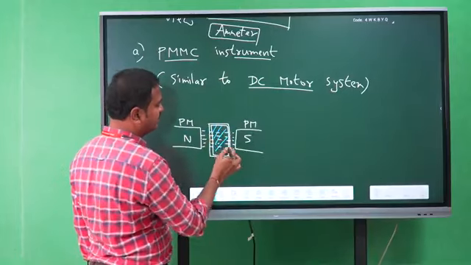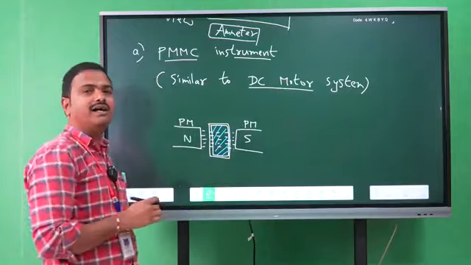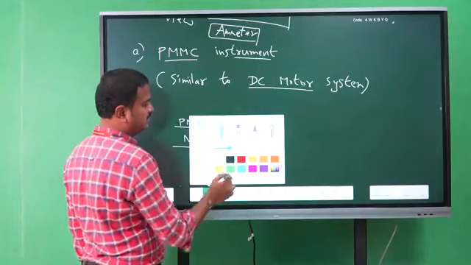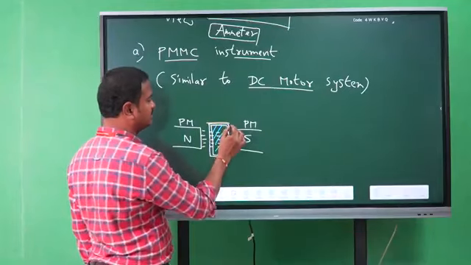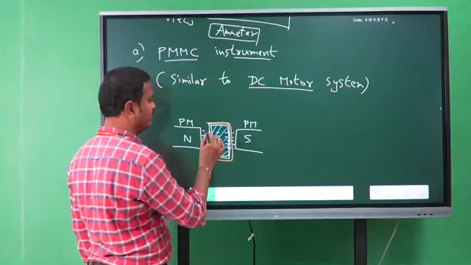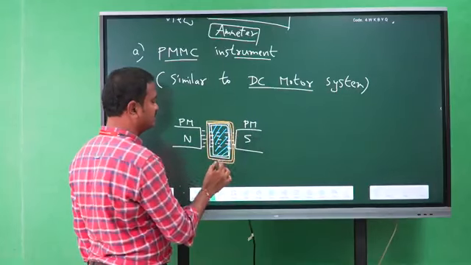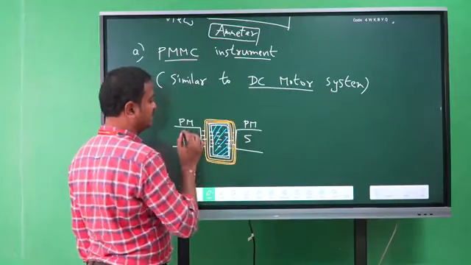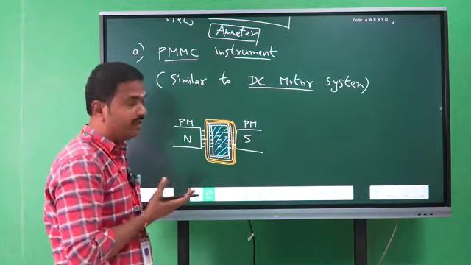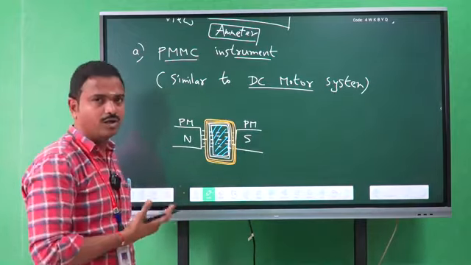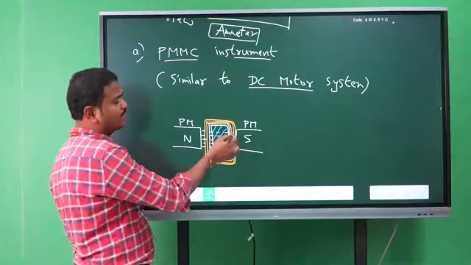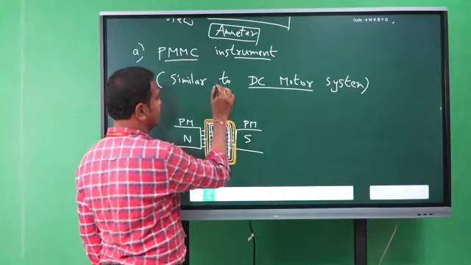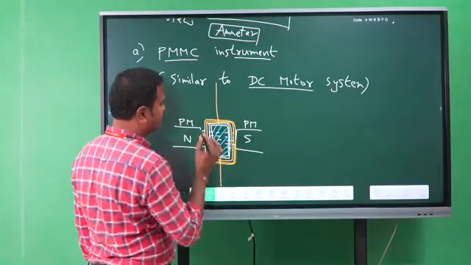We are placing the iron core inside the aluminum former. Now the coil will be wound on the aluminum former. The moving coil is a copper coil, the material is copper. So the copper coil is wound on the aluminum former. This aluminum former is directly connected to a spindle.